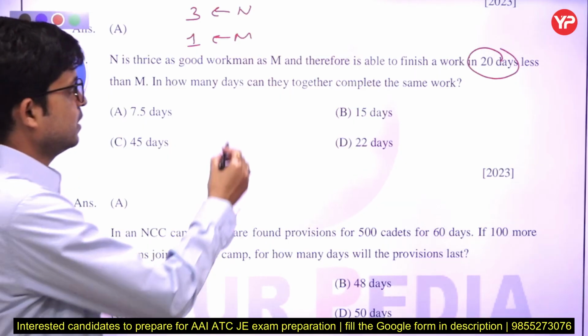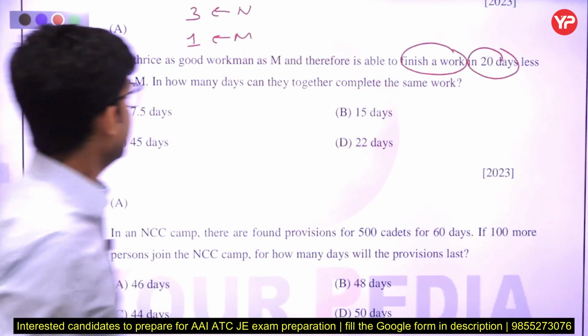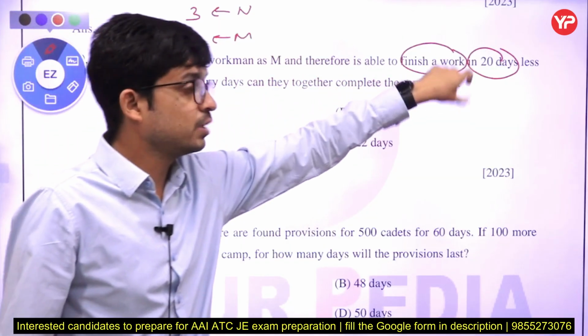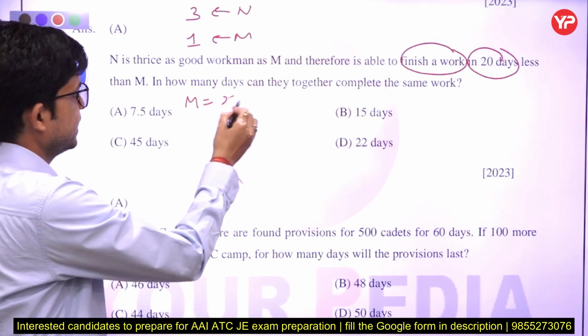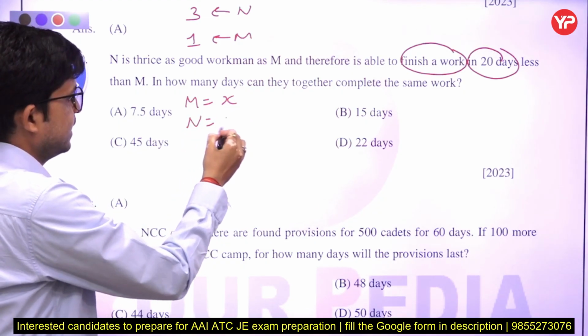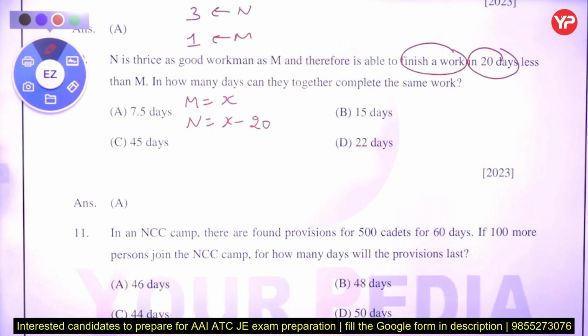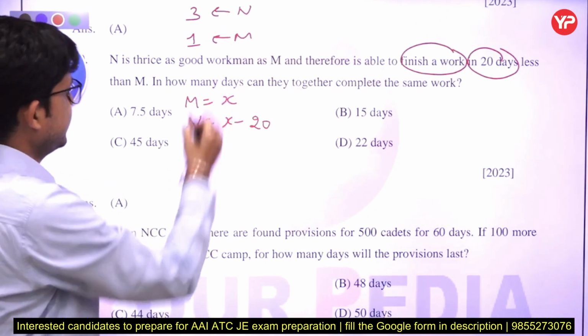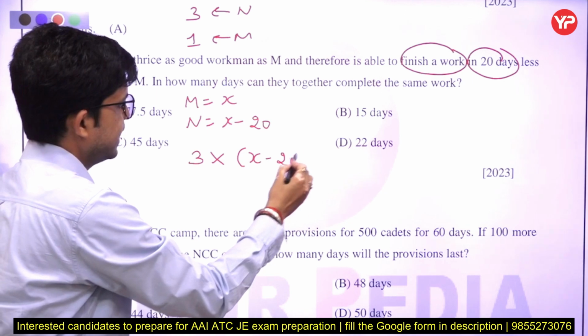If M completes the work in X days, then N completes that work in X minus 20.